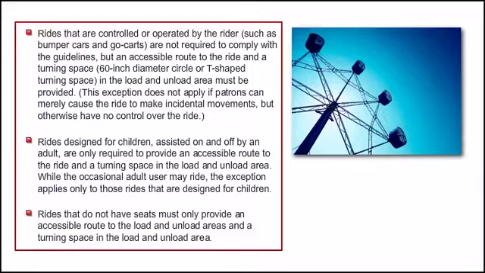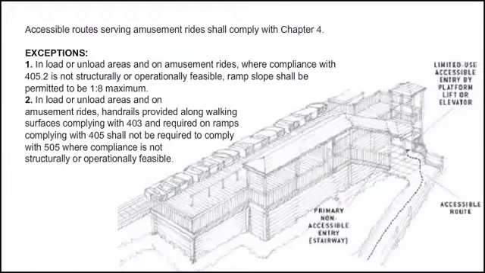This exception does not apply if patrons can merely cause the ride to make incidental movements, but otherwise have no control over the ride. Rides designed for children, assisted on and off by an adult, are only required to provide an accessible route to the ride and a turning space in the load and unload area. While the occasional adult user may ride, the exception applies only to those rides that are designed for children. Rides that do not have seats must only provide an accessible route to the load and unload areas and a turning space in the load and unload area.